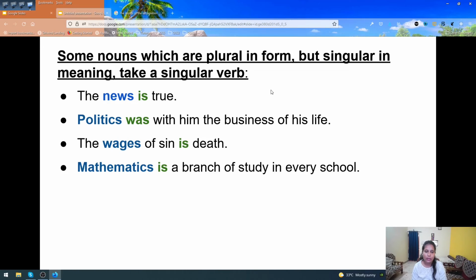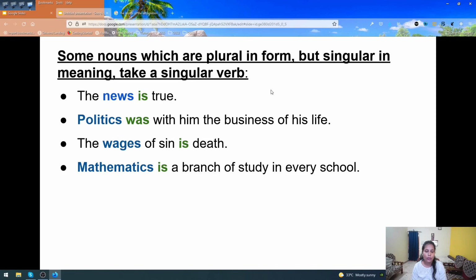The news is true. Politics, again it is plural in form but we understand it as singular, and that is why our verb is also singular. Politics was with him the business of his life. The wages of sin is death.